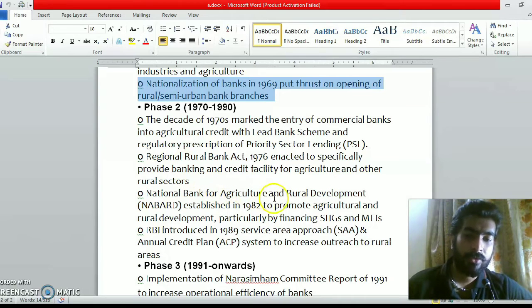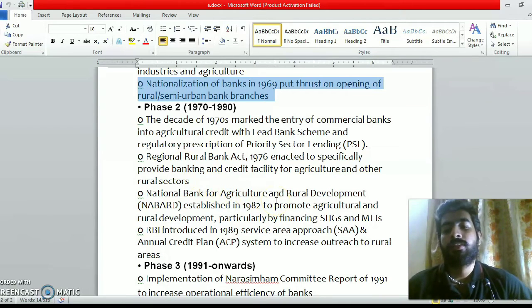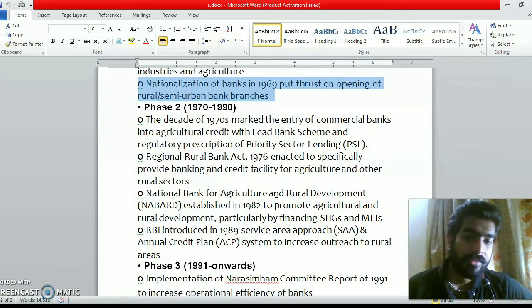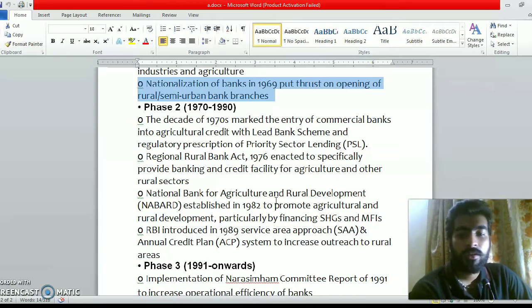Phase 2 also consists of the National Bank for Agriculture and Rural Development, NABARD, established in 1982 to promote agriculture and rural development, particularly by financing SHGs and MFIs. RBI introduced in 1989 a Service Area Approach (SAA) and the Annual Credit Plan (ACP) system to increase the outreach to rural areas. That was the plan which started in phase 2.